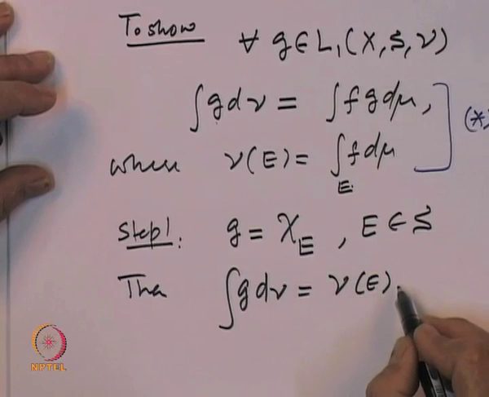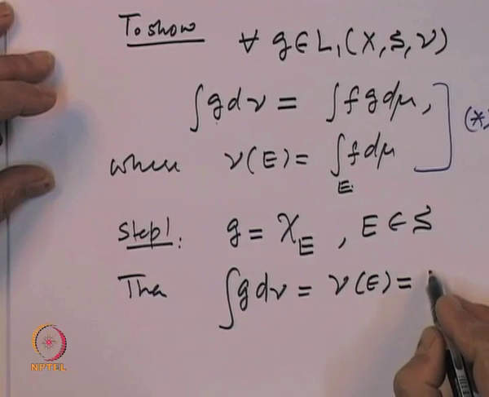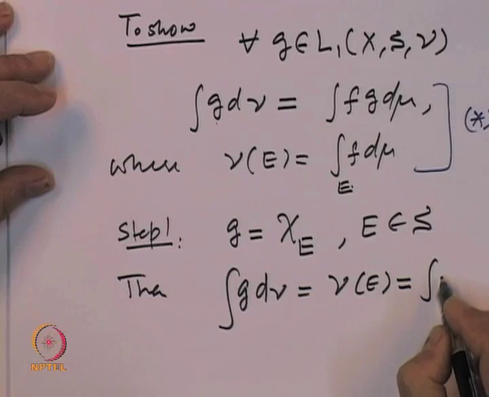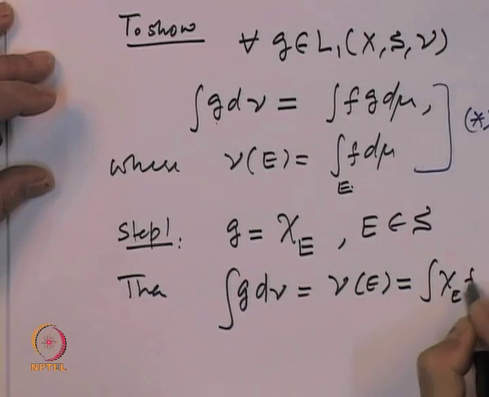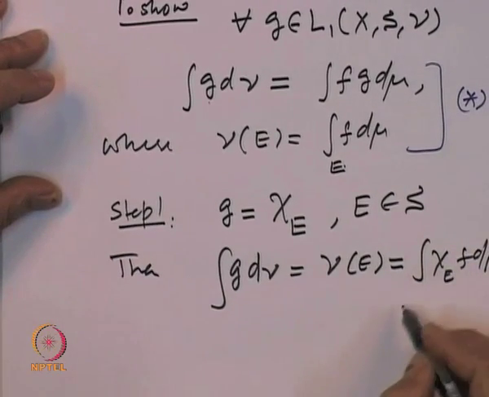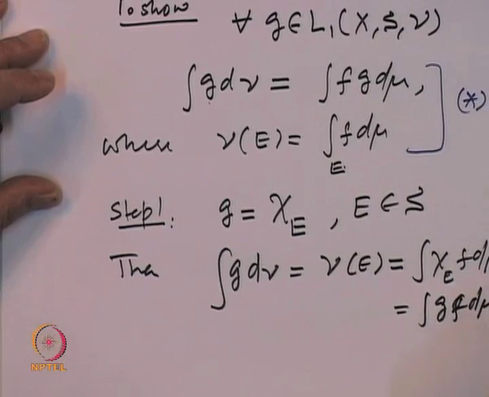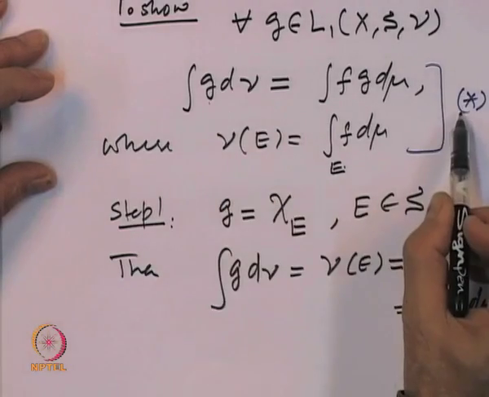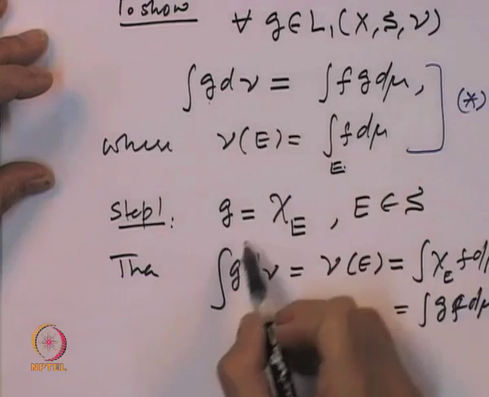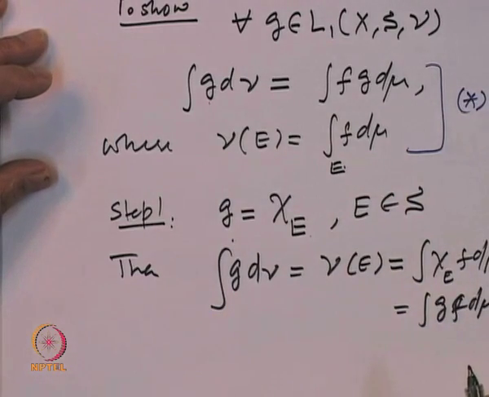By definition this is equal to integral chi E times f d mu. And chi E is g, so this is equal to integral g f d mu. It says that the required property star holds when g is the indicator function. Okay.